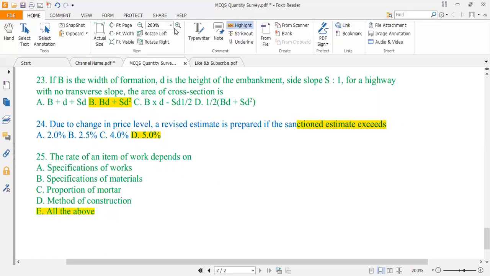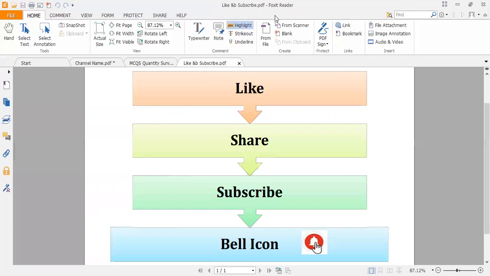So that is all about my today's lecture. I hope that was very useful for you regarding the multiple choice questions of quantity surveying and contract documents.